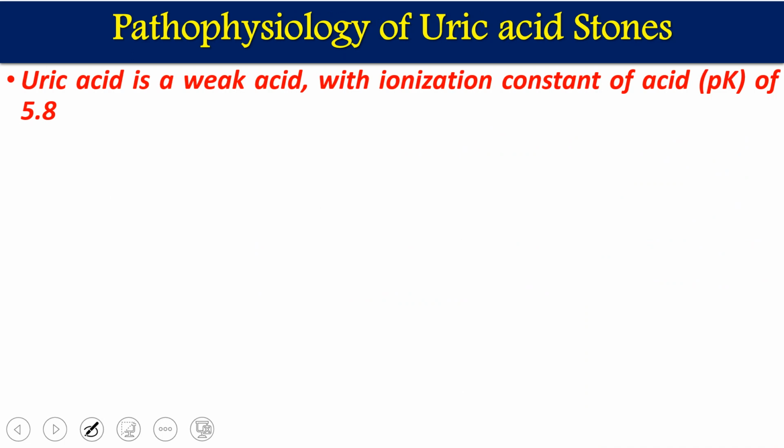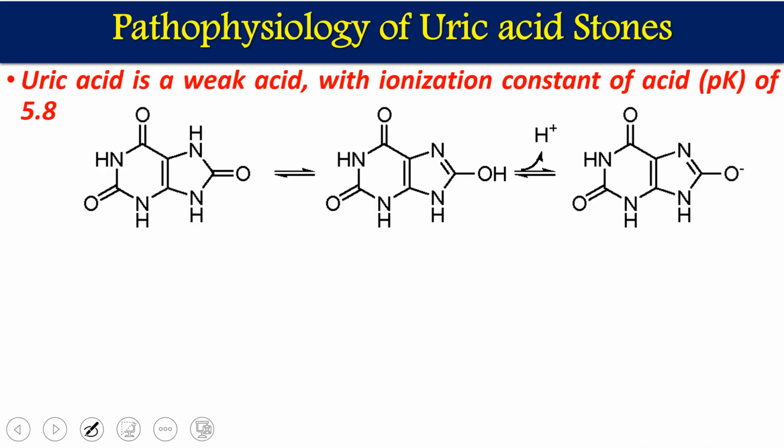In terms of pathophysiology, uric acid is a very weak acid with an ionization constant, pKa, of 5.8. So this is uric acid, which is converted into these structures.